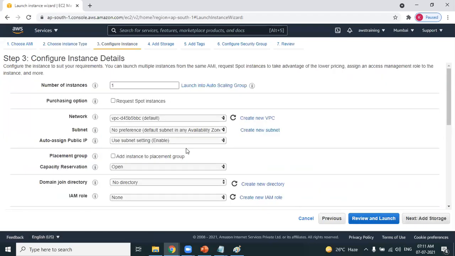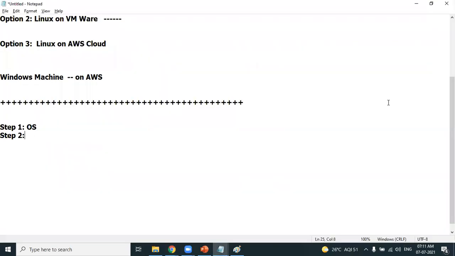Step 3, number of instances. In a single shot, you can go ahead and create 10 Windows machines. It's all about the number of instances you want to create. I want to create only one instance. That's enough. So step 3, take the default one. Step 2, what you have selected? We have selected T2 micro. T2 micro is nothing but 1 GB RAM and 1 CPU. Step 3, what is step 3? Number of instances. We have taken default options. That's nothing but one instance.